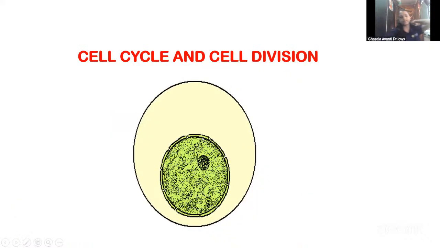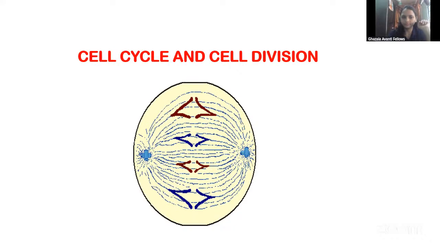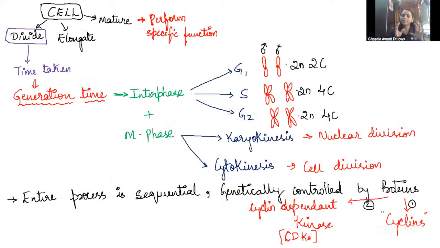Okay, fine, guys. Let us start with the cell cycle and cell division. What do you mean by cell cycle actually? It is the set of all the processes that occur in the cell. For example, the cell is formed, the cell matures, and finally the cell divides. So all these processes together we call the cell cycle.